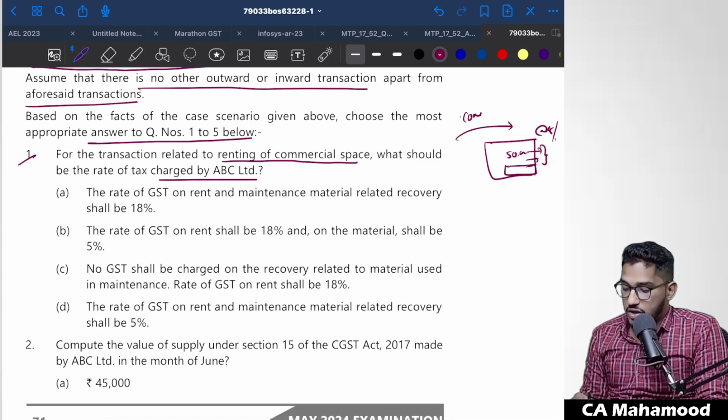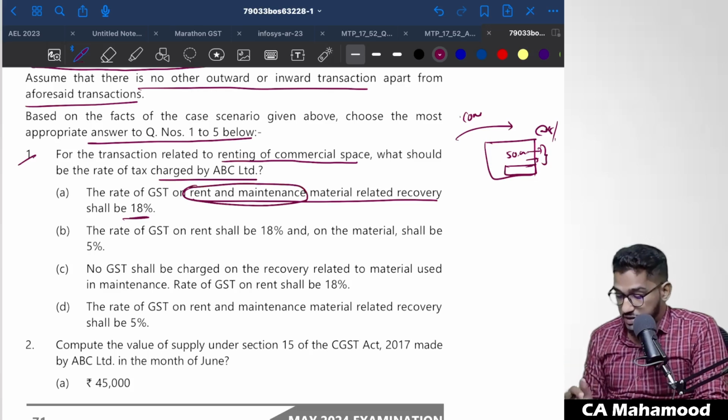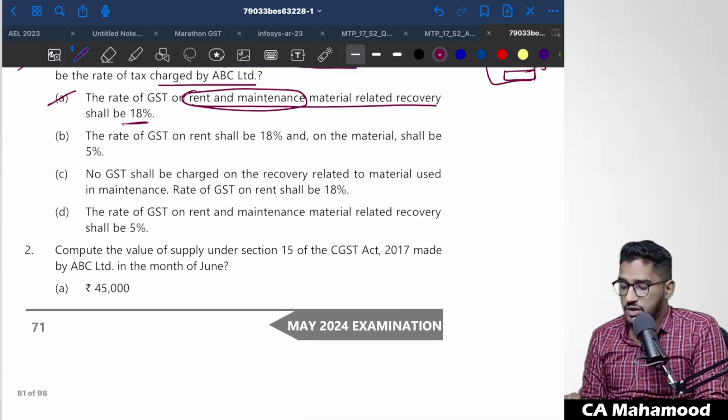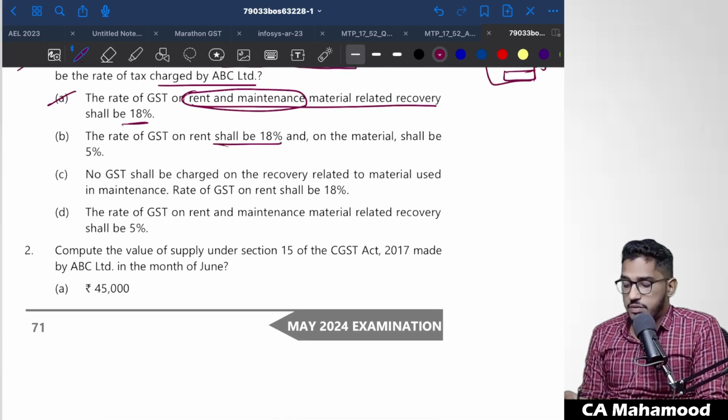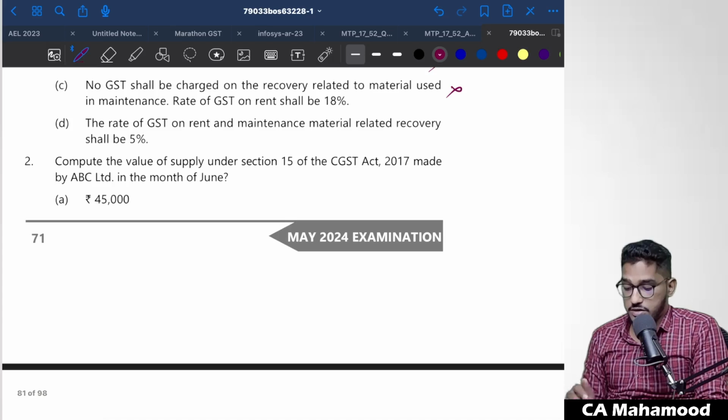The rate of GST on rent and maintenance material related recovery shall be 18%. So on the entire rent and maintenance, the appropriate rate of GST should be 18%. Yes, this looks a correct option. The rate of GST on rent shall be 18% and on the material it shall be 5%. No GST shall be charged on the recovery related to material used in maintenance. Rate of GST will be there only on rent. No, even on maintenance also GST has to be collected. The rate of GST on rent and maintenance material related recovery shall be 5%. No, this is also wrong.